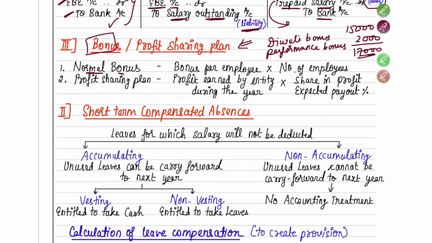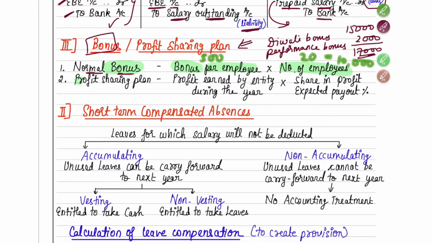So normal bonus, how are you going to calculate it? For the company as a whole, how much will be the bonus cost? So it will be bonus per employee, how much you are paying. Suppose per employee I am paying 500 rupees as bonus. How many employees are there in my company? Suppose there are 20 employees. So 500 per employee to 20 employees, then totally 10,000 rupees will be your bonus amount. So I hope you understood this calculation. This is when you normally give out bonus.